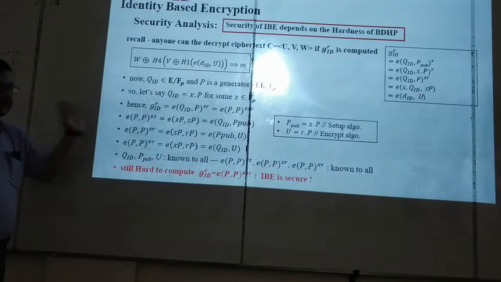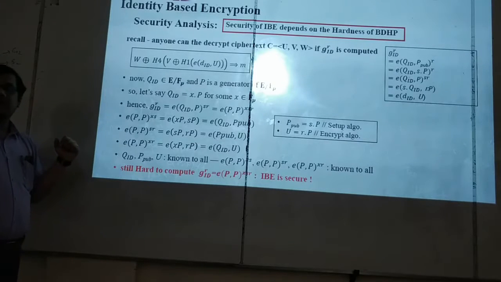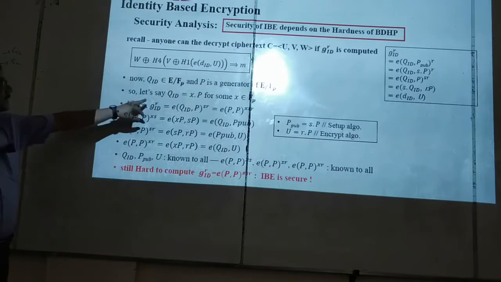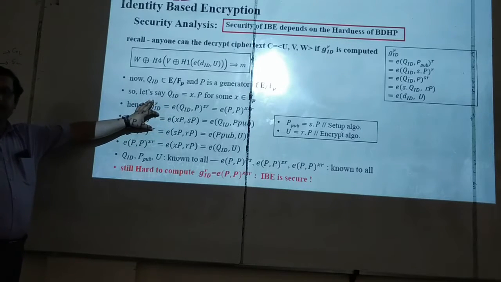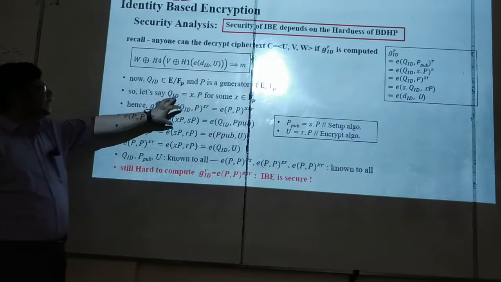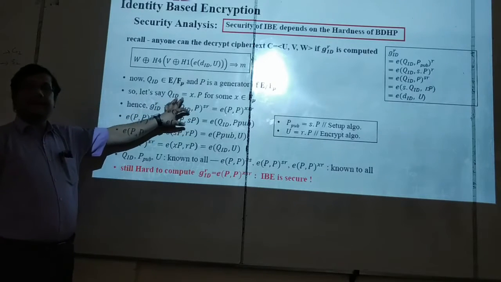R is the secret, random secret chosen by the encryptor. It is known to the encryptor only. And from R.P you cannot calculate R because of the elliptic curve discrete log. And what is X? This is actually the factor inside QID. Meaning if I say that I am factoring QID, P into what? P is the generator. And this is the factor of QID.